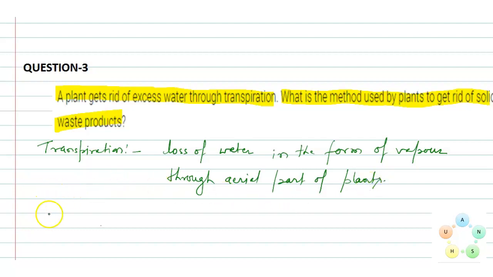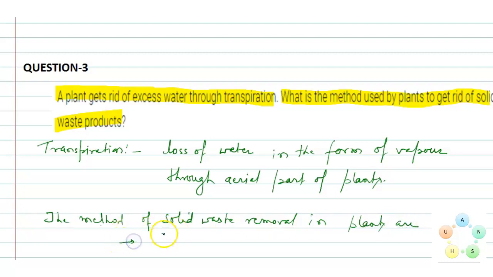And the method of solid waste removal in plants is just shedding their leaves.